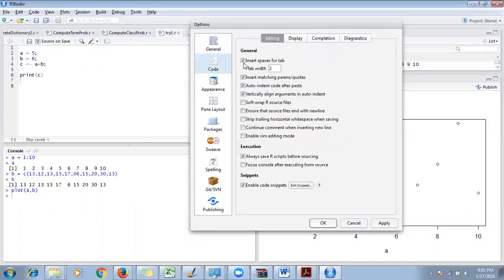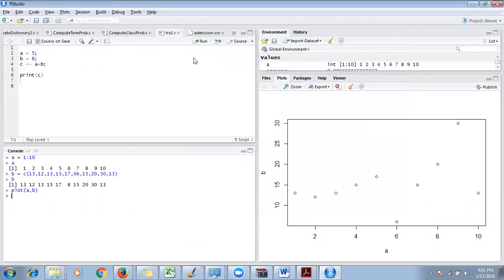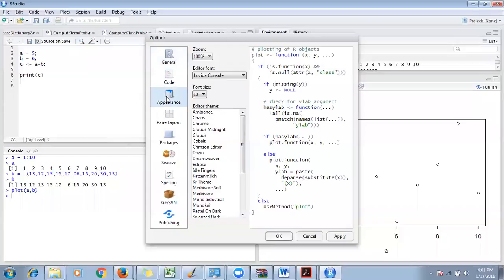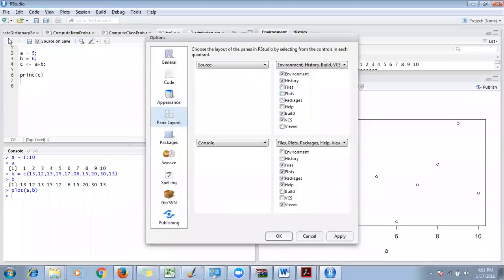You can actually do a lot of things there. What I'll suggest is do not change anything right now, but just go ahead and click on Tools, go to the Global Options, and read each and every option, and what they mean. Take Page Layout here. The first one is my R code, the second is my environment, the third, if I go clockwise, is my plots and all, and the fourth one is my console.